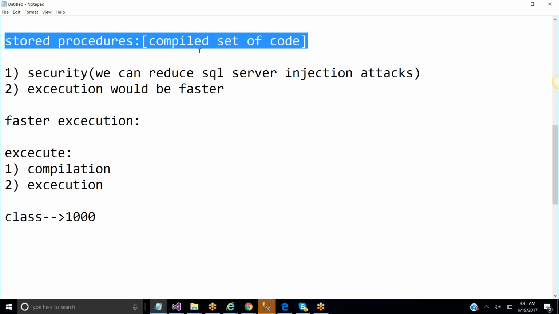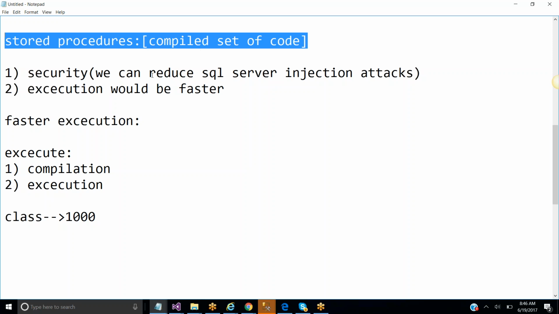Once it is compiled and kept, next time whenever you call the name of the stored procedure, it will directly execute, it won't compile. Because we are not compiling the same code again and again, it is directly executing the code. Due to that, we are reducing the compilation time. That is one of the advantages. We can execute the code a bit faster than writing normal queries. There is no compilation again and again.